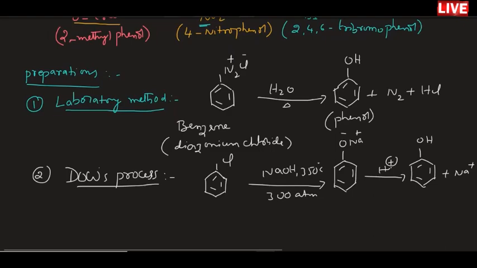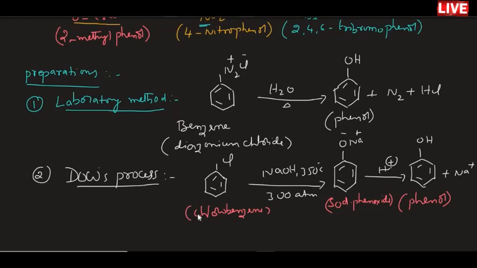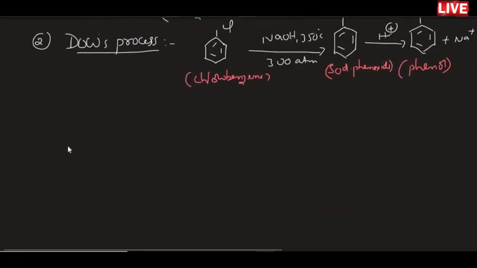In this way you can get phenol by Dow's process. The compound obtained is sodium phenoxide, and the compound initially taken is chlorobenzene. You can also take halobenzene for Dow's process. This is the second method.